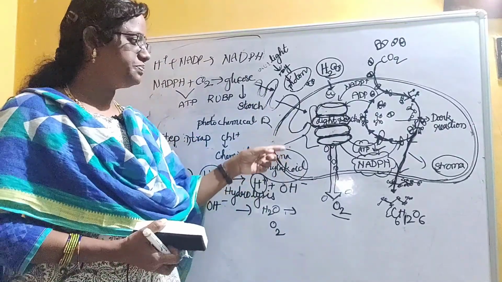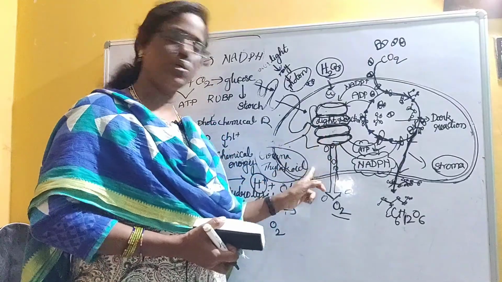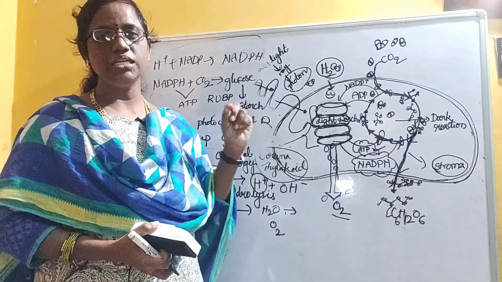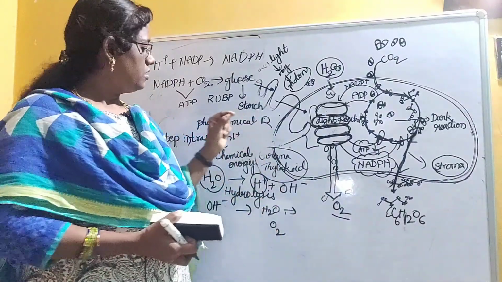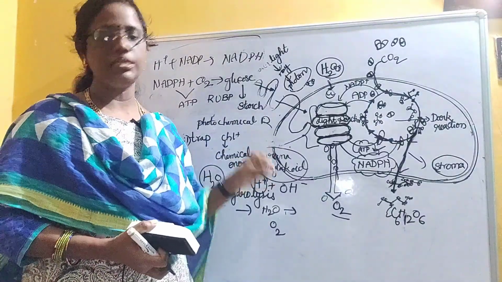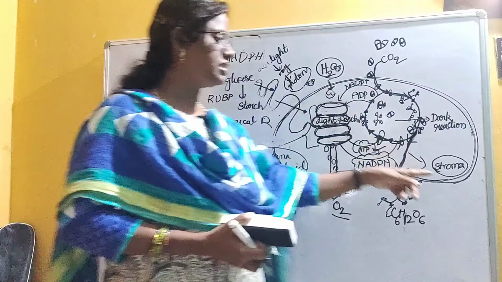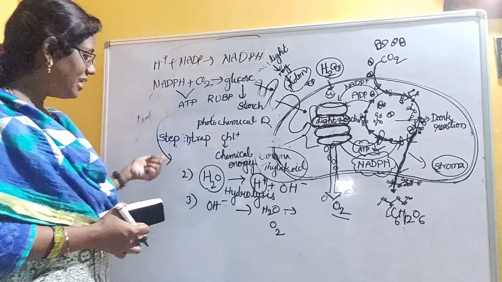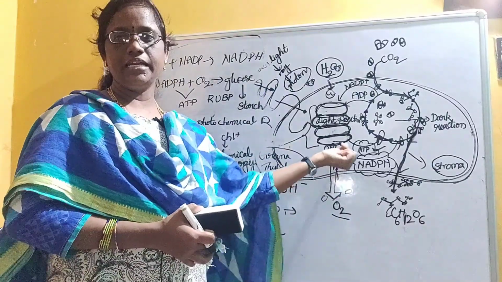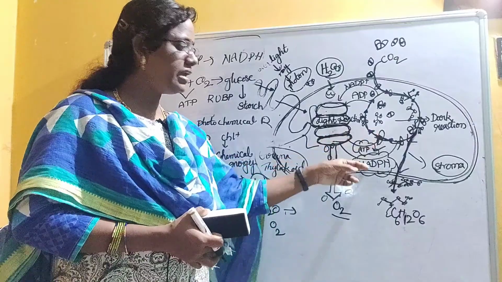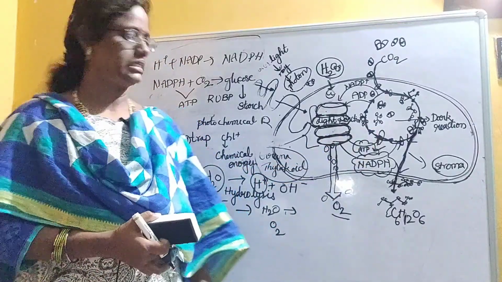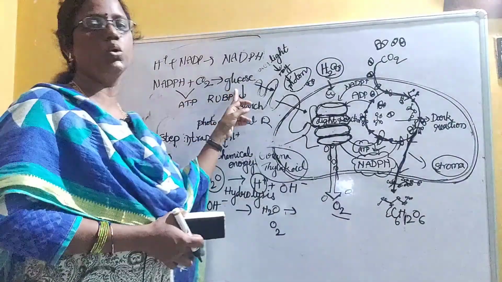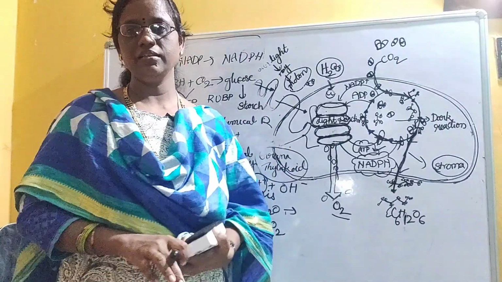It takes place in the grana thylakoids of the chloroplast. The dark reaction, otherwise called the light independent reaction or the biosynthetic phase, takes place in the stroma. The end products of the light reaction are oxygen, ATP and NADPH, and ATP and NADPH are called assimilatory powers. And the end product of the dark reaction is glucose.